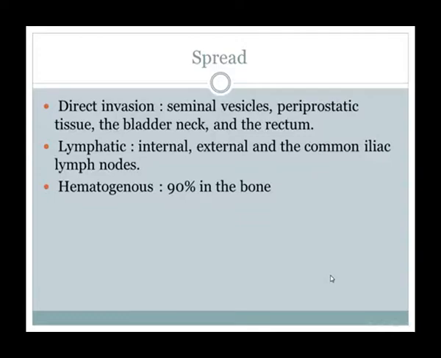Spread. CA prostate has 3 types of spread. It can be direct invasion towards the seminal vesicles, the periprostatic tissue, and towards the bladder neck and rectum. It has lymphatic spread to the internal, external and common iliac lymph nodes, and it has hematogenous spread, 90% through the periprostatic venous plexus towards the lumbosacral spine.